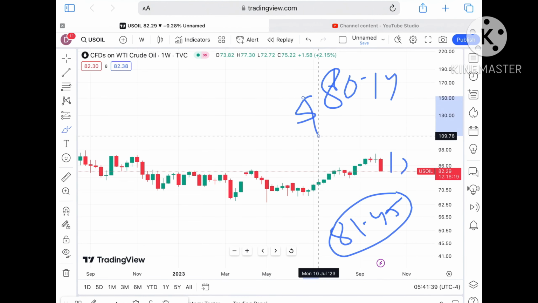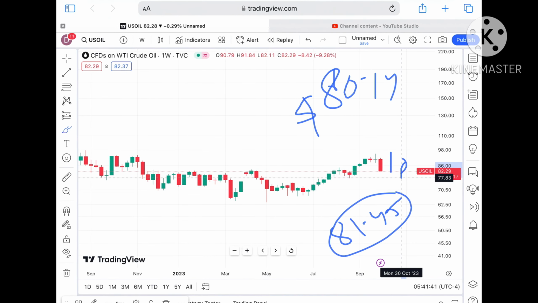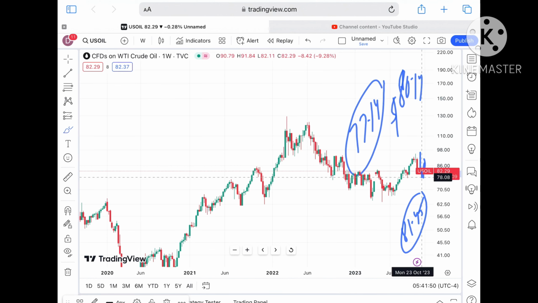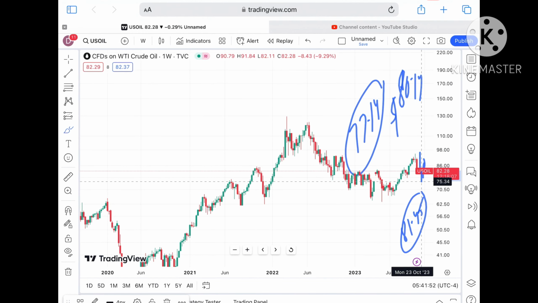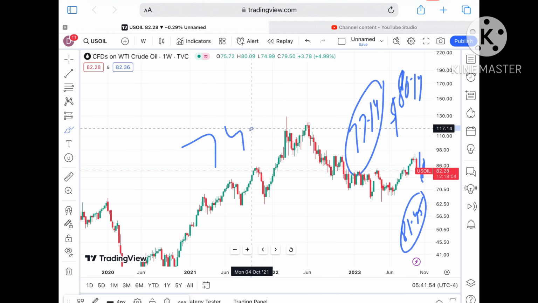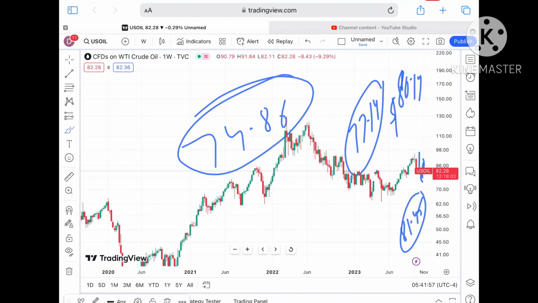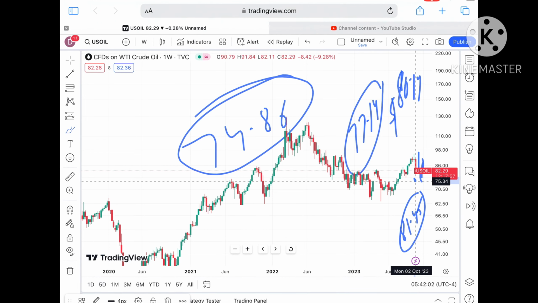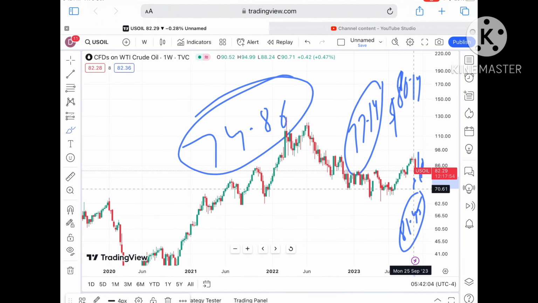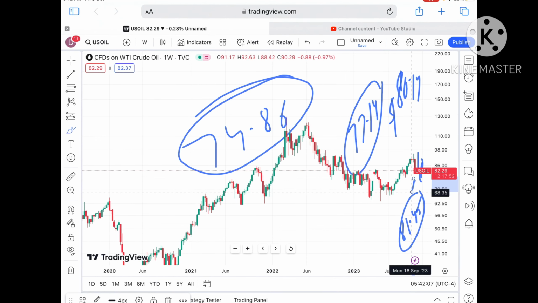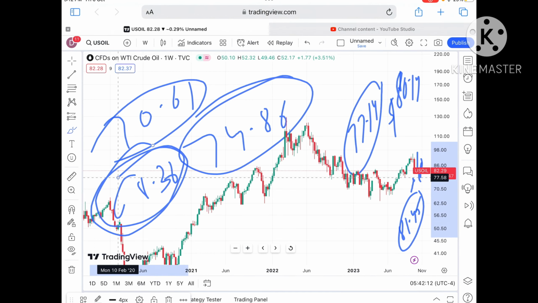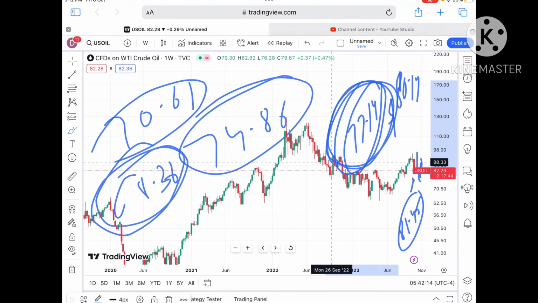80.14 are there. Once the price falls below 80.14, we can see it fall further low and touch a level of $77.14, and from there a further downfall towards a level of around $74.86. Because 77 is a strong support, once it moves below that level, a further fall towards a level of around 70.61, and then $68.36.